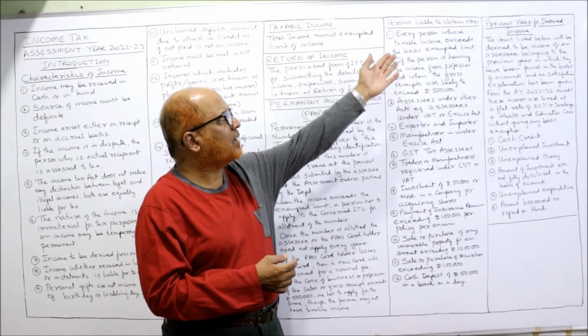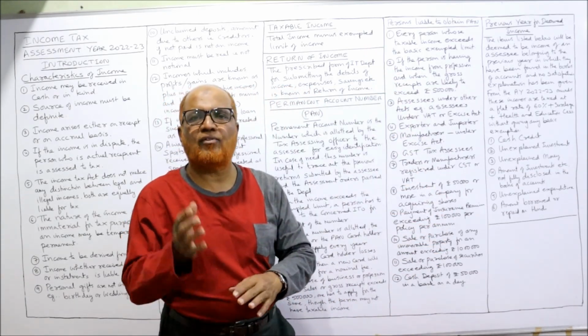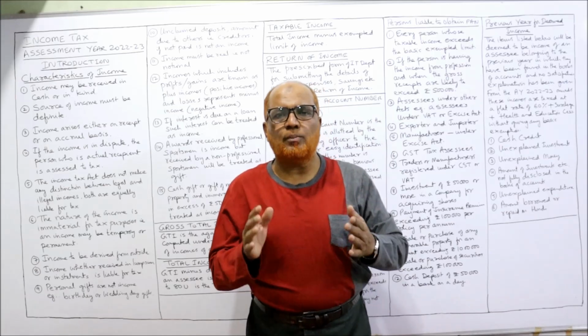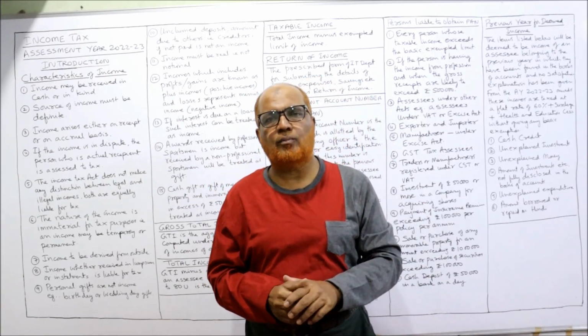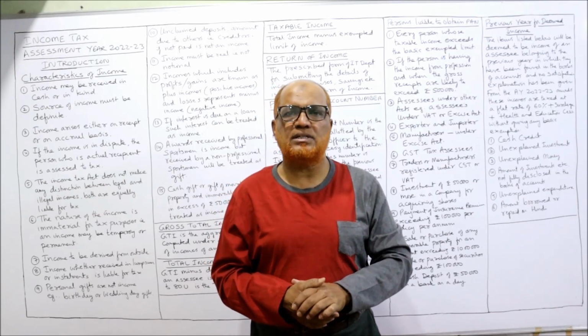After permanent account number, I'm going to explain you previous year for deemed income. So before going ahead, take the screenshot of the points which I have written on the board. Then I explain every point in detail.